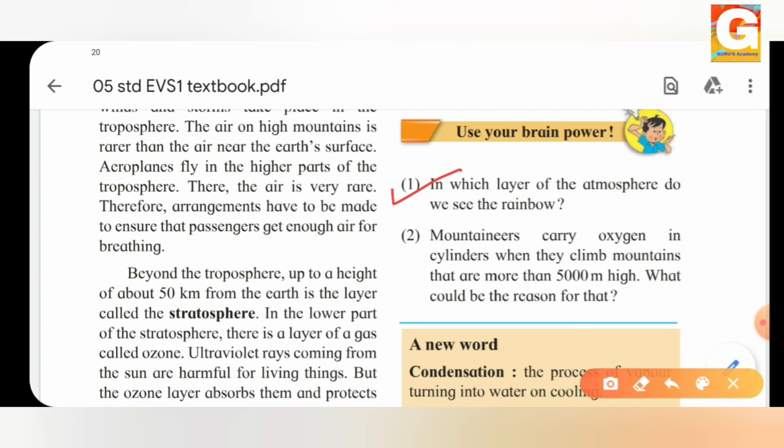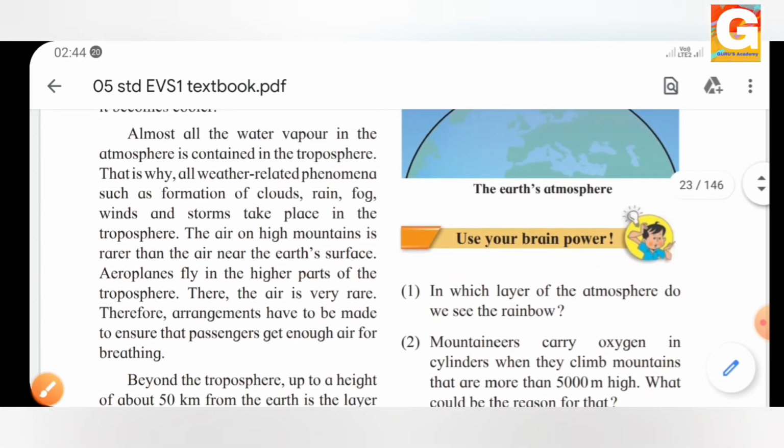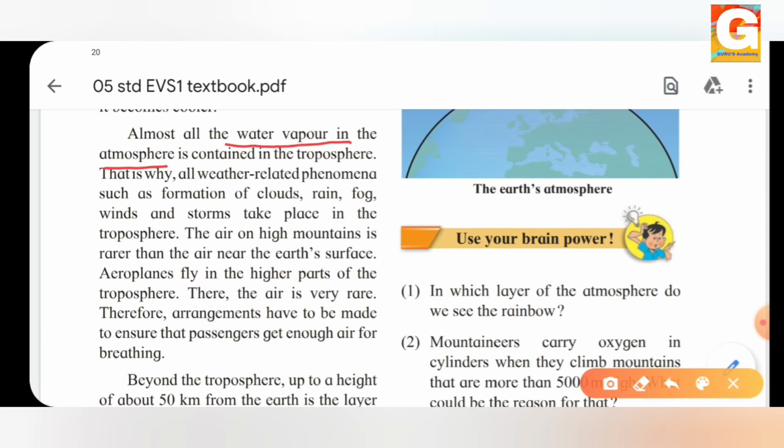Yes, correct. That is the stratosphere. But why the stratosphere? I have also explained to you. Yes, the stratosphere, because all the water vapor in the atmosphere is contained in the troposphere, and all weather related phenomena are formed in the troposphere. So where does rain take place? It happens in the troposphere. So where is the rainbow formed? Where can we see a rainbow? Yes, we can see a rainbow in the troposphere. Good. Now let's see what is the next question.